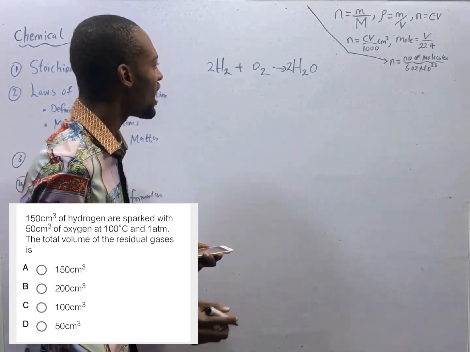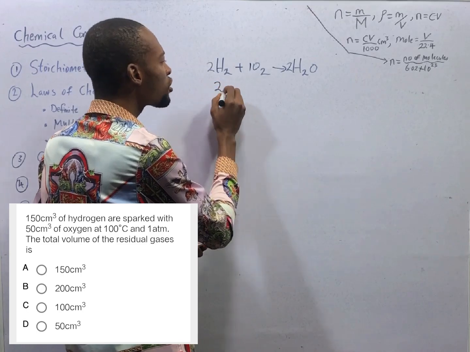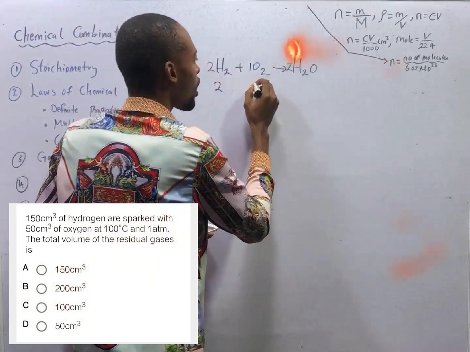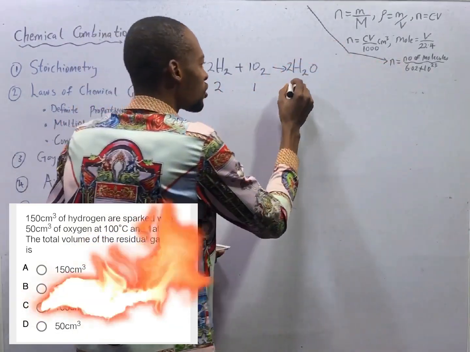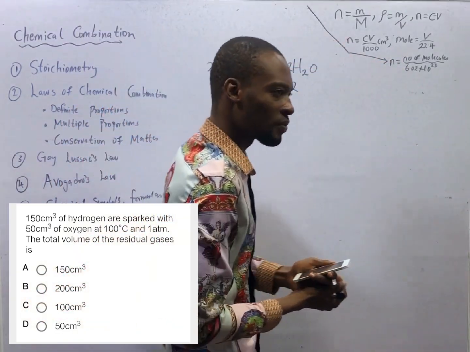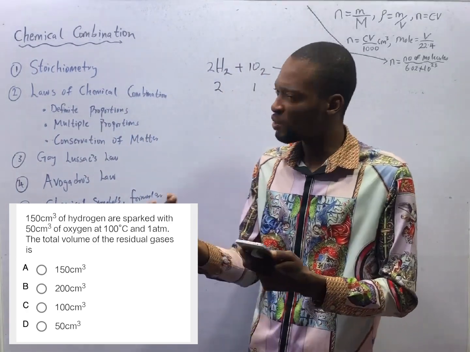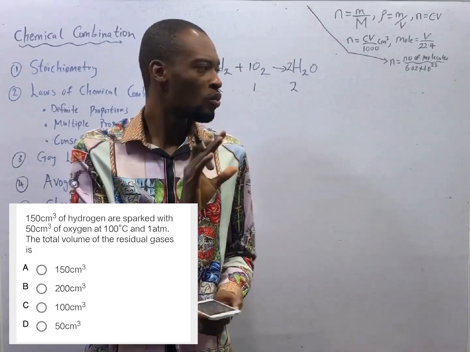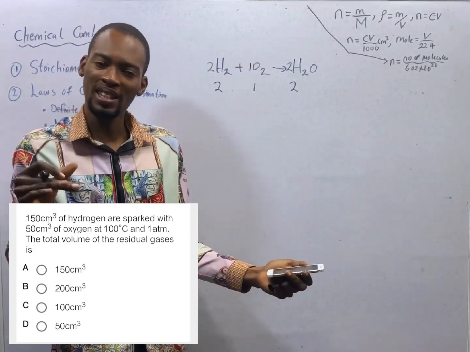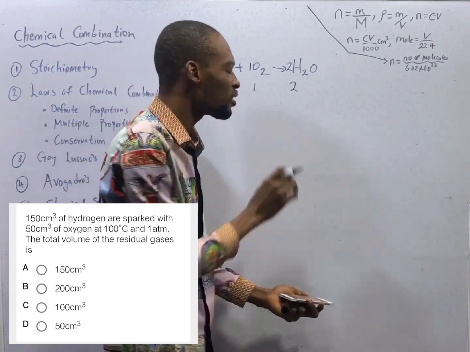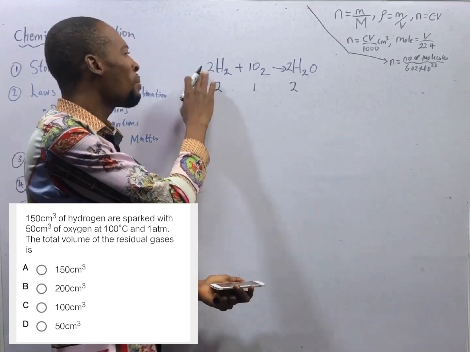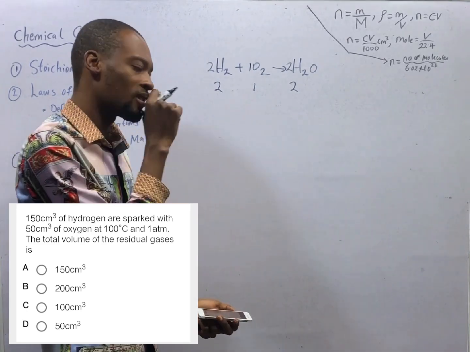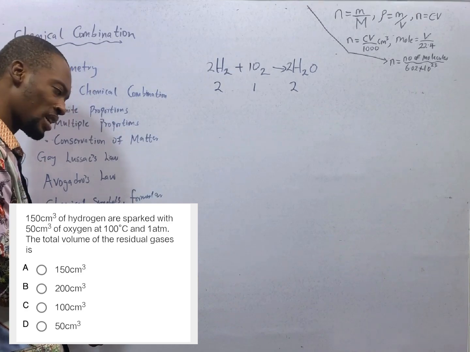Now, this means that 2 moles of hydrogen is required to spark with 1 mole of oxygen to give us 2 moles of water. And I told you that stoichiometry compares what should be and what is. What should be is the formula. When you have a balanced equation, the mole ratio tells you what is supposed to happen. The mass also tells you what is supposed to happen. Remember I told you that mole can also be as mass.